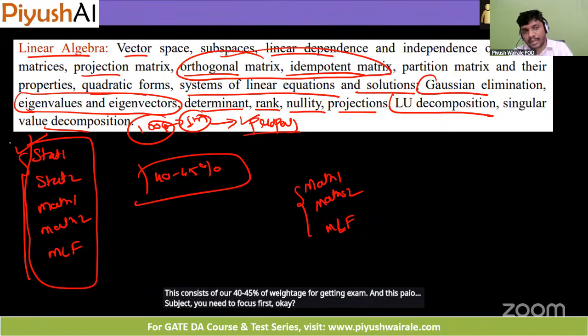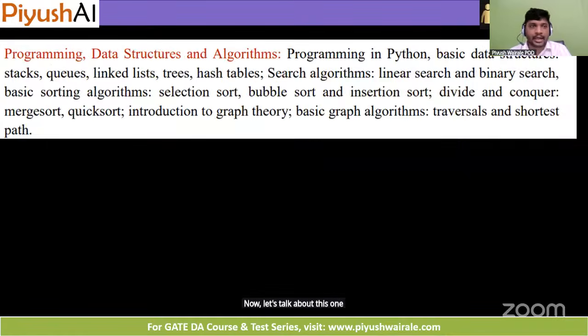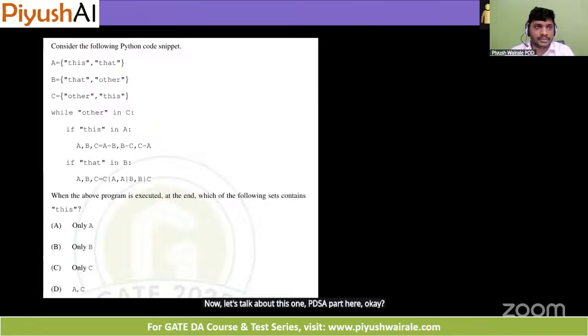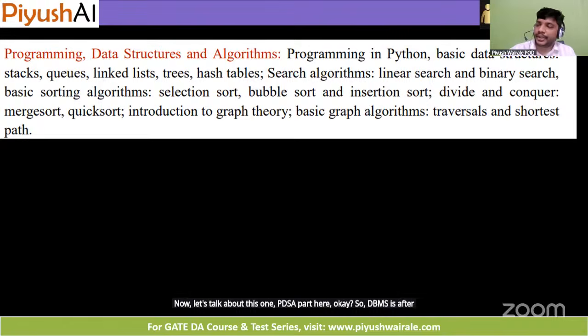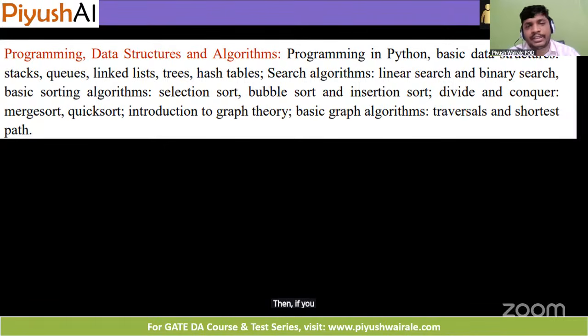Okay. Now let's talk about the PDSA part here. DBMS comes after PDSA here. You can see first I have covered calculus, then probability, then linear algebra. You can also start preparing in this order. First go for calculus, then if you are good in mathematics, go for algebra, and then go for probability. Otherwise, you can go for probability and then linear algebra.